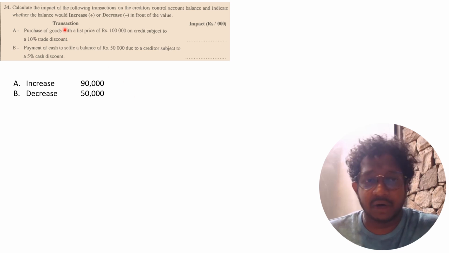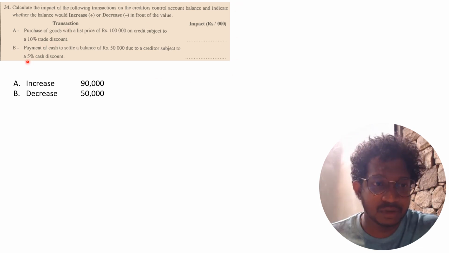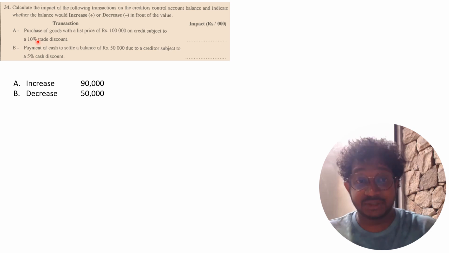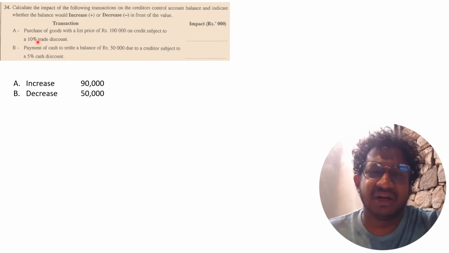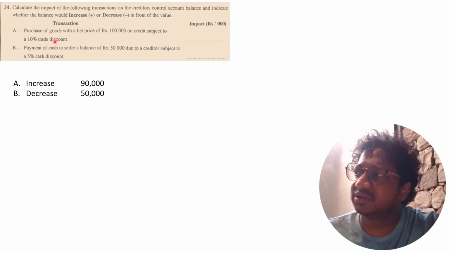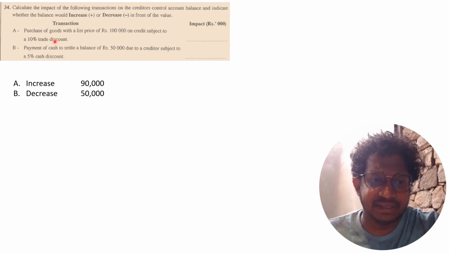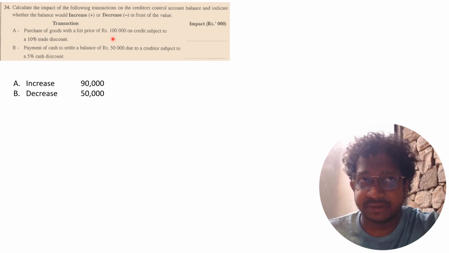34. They are asking how these transactions affect the creditors control account. First one, purchase of goods with a list price of 100,000 on credit, subject to a 10% trade discount. Here the list price is 100,000 and the trade discount is 10%.